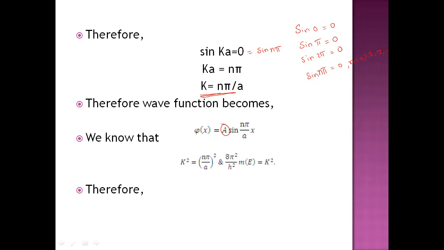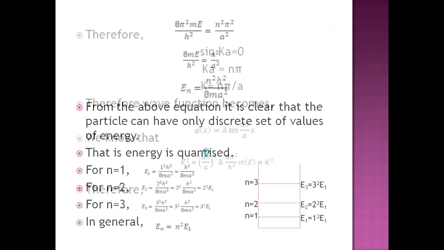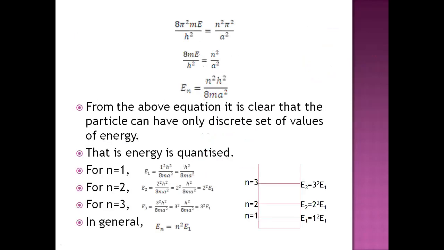Now, we consider k square is equal to 8 pi square m E by h square, and here we got k is equal to n pi by a, then k square is equal to (n pi by a) whole square. Since both the values are the same, you can equate them together. On rearrangement, you can cancel pi square, and you will get En is equal to n square h square by 8 m a square. From this it is clear that energy has a discrete set of values. If you change the n value, the energy value also changes. Hence we can say that energy is quantized.